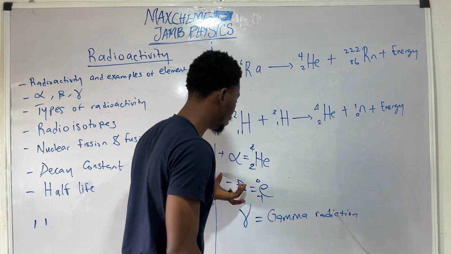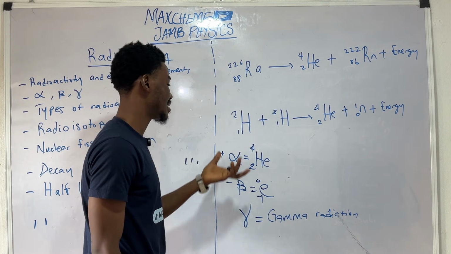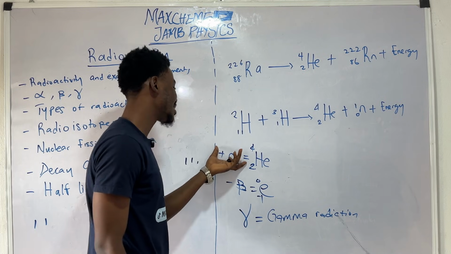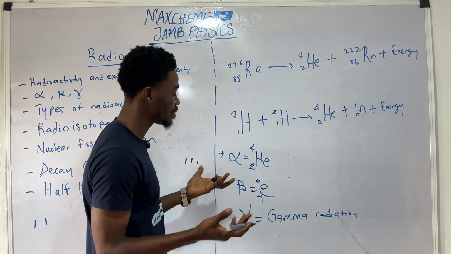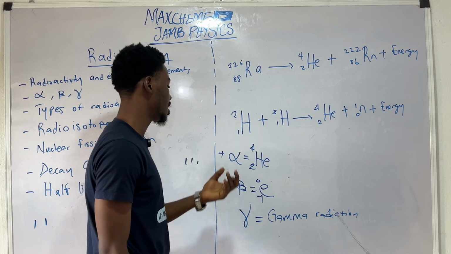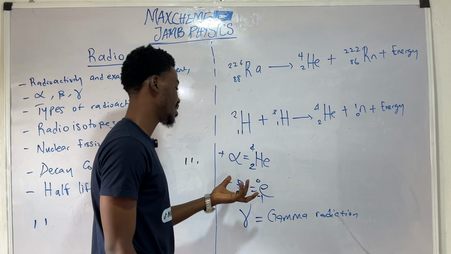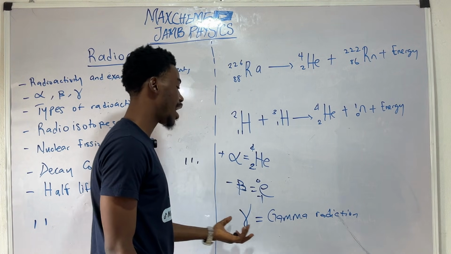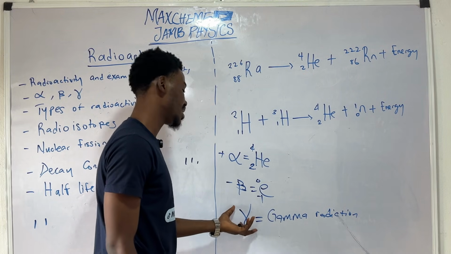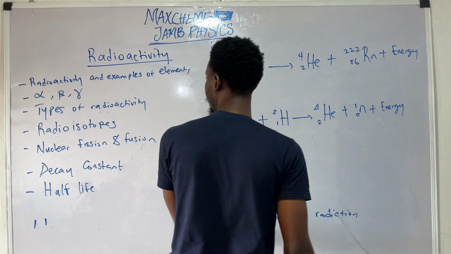The beta radiation is a fast radiation, and the alpha radiation has higher speed. It has high speed, but it is positively charged. And the beta particle is negatively charged. But the gamma radiation is not a particle. It is an electromagnetic wave.